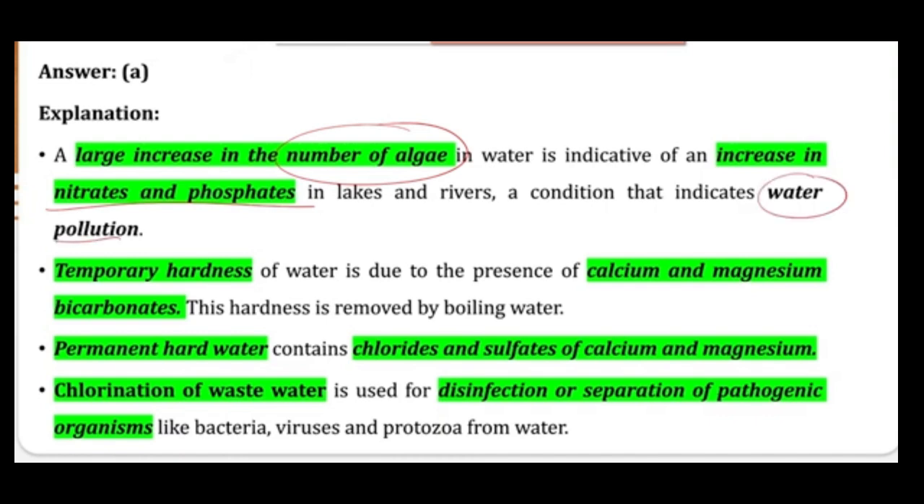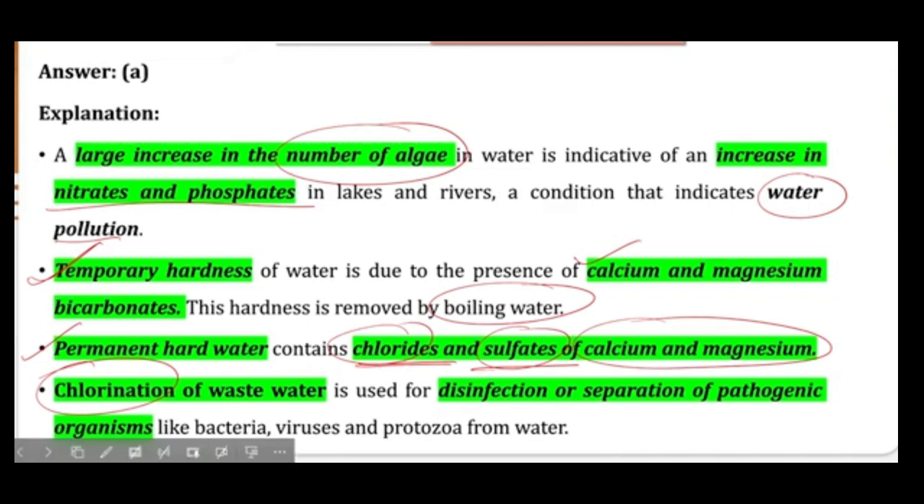The second thing is temporary hardness. As I told you, these are the bicarbonates of calcium and magnesium that can be removed by boiling the water. When we are talking about permanent hardness, that is because of the chlorides and sulfates of calcium and magnesium. There can be nitrates as well. So chlorides, sulfates, or nitrates of calcium and magnesium. And that will require more than just boiling. There will be certain procedures to do that. Now, when we are talking about chlorination of wastewater, it is used to disinfect or remove pathogenic organisms like bacteria, viruses, protozoa, etc. from the water. I hope this is clear.